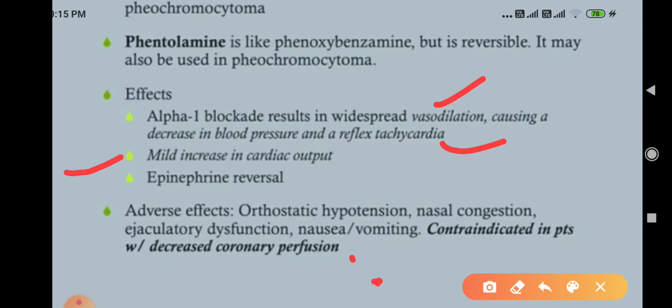There is a mild increase in cardiac output. Reversal by epinephrine: epinephrine increases BP, and in shock conditions we can use it.